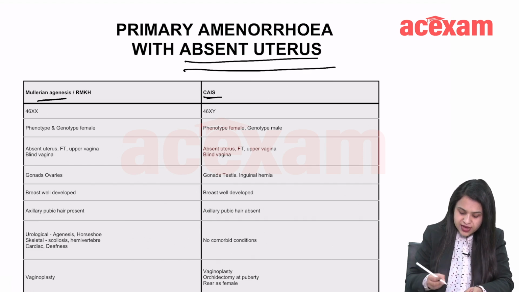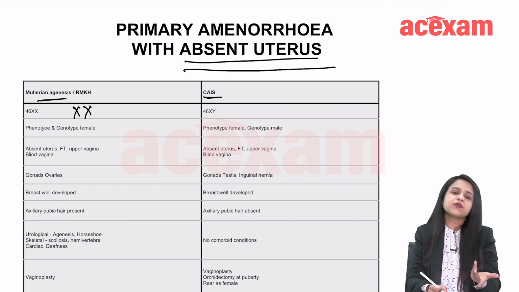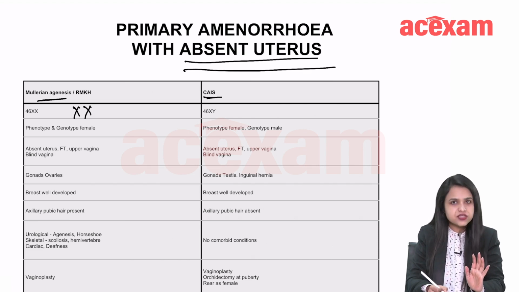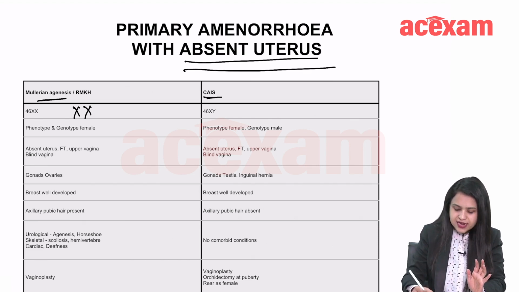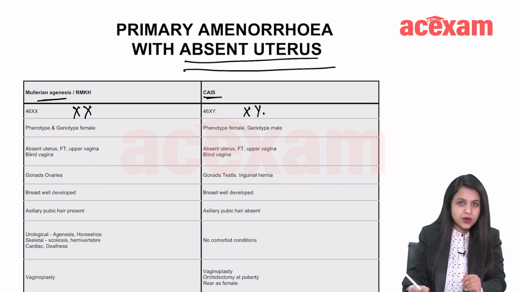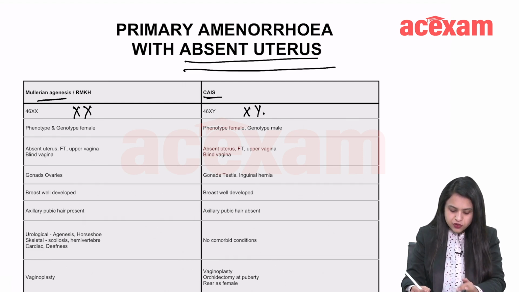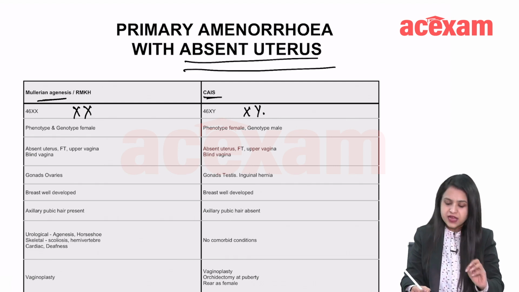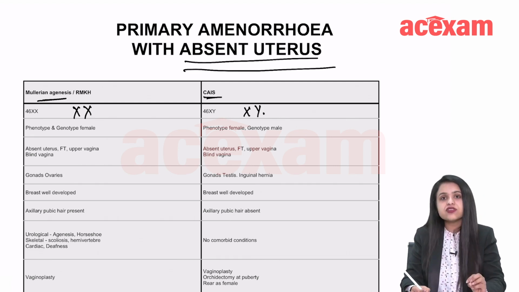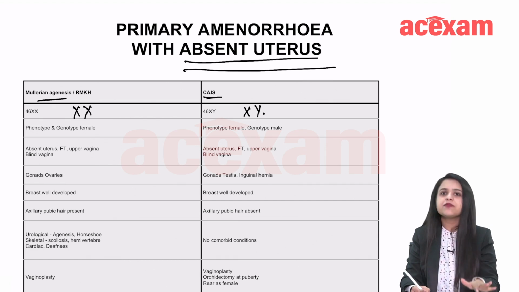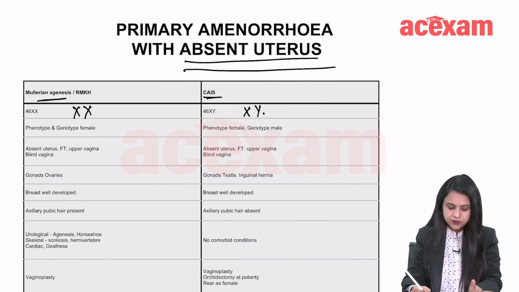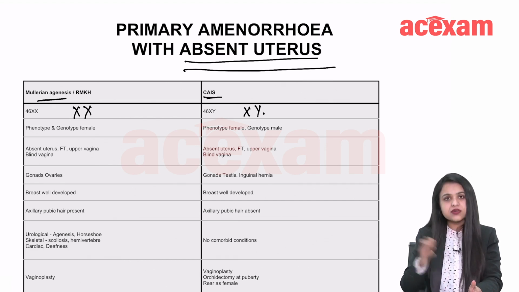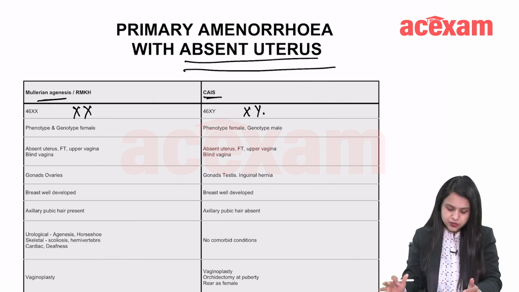In Mullerian agenesis, the chromosome is XX, but for some reason there is Mullerian agenesis. In CIS, as we have read, it's XY. So in Mullerian agenesis, the phenotype and genotype are both that of a female. In CIS, the phenotype is female, but the genotype is that of a male. In both cases, the Mullerian structures, the uterus, will be absent.